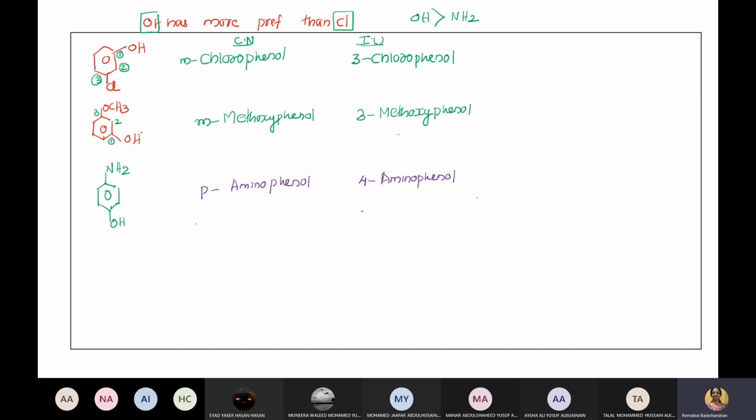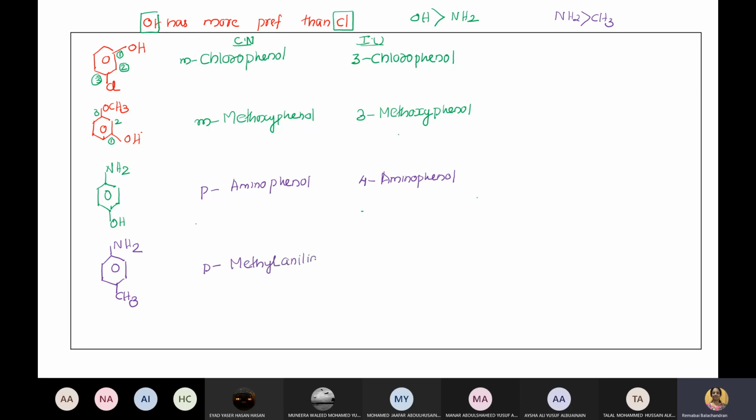Okay. Tell. P-methyl aniline. Yes. NH2 has more preference than CH3, right? So the name is p-methyl aniline or benzenamine.